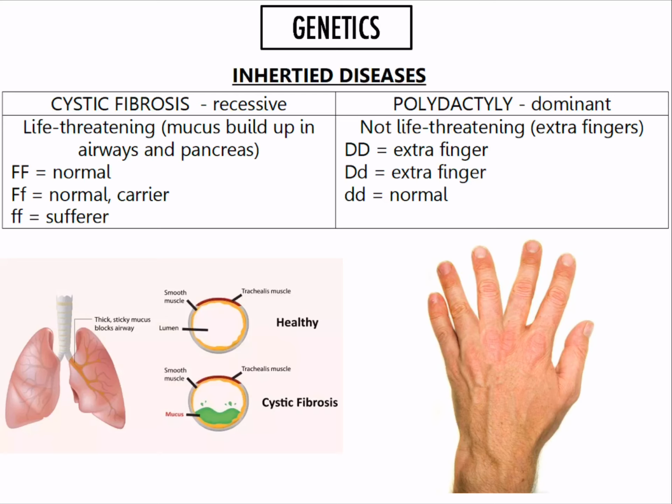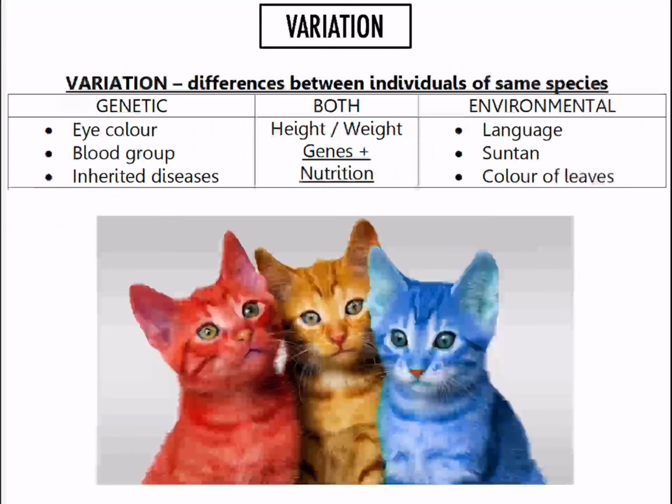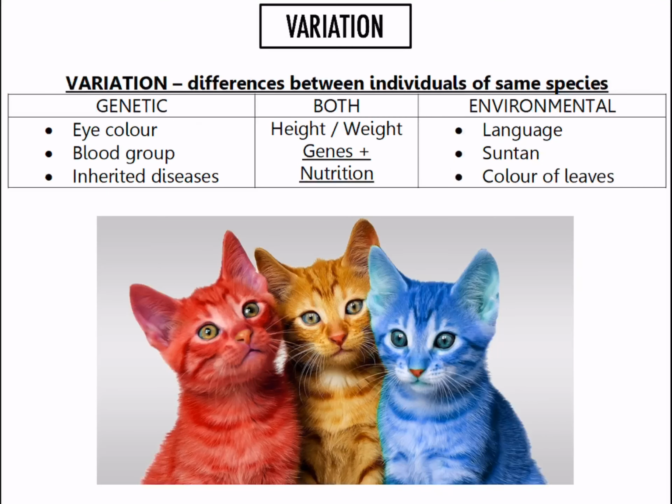Those are differences. Variation. So variation is differences between individuals of the same species. So for example, you can see human beings, we're all the same species, but if we look at each other, we're different. And there's two reasons behind that. One is because of genetic differences. And the other one is because of environmental differences.